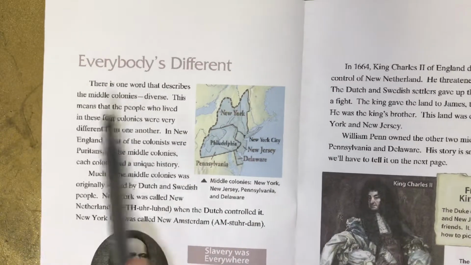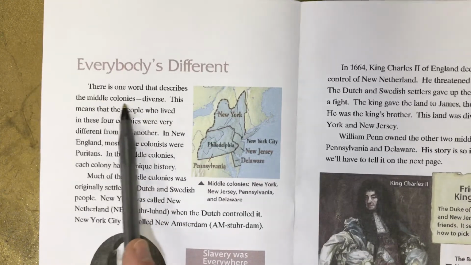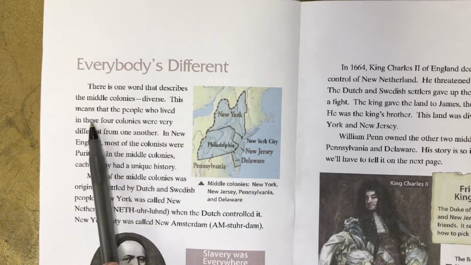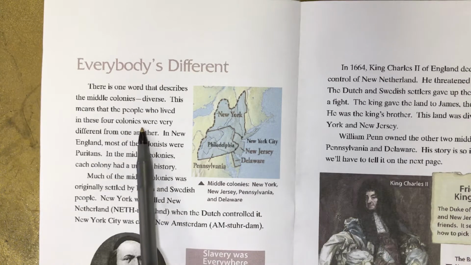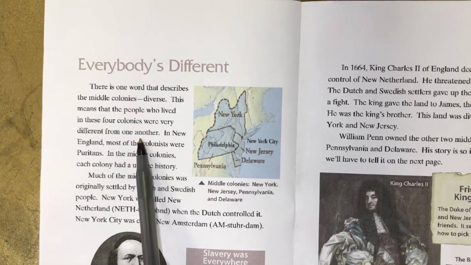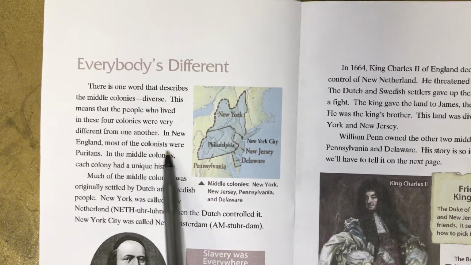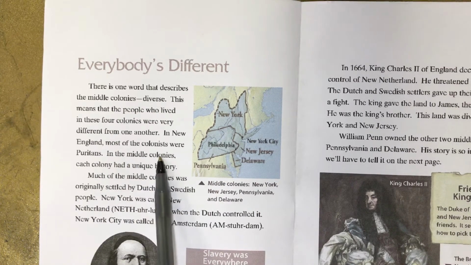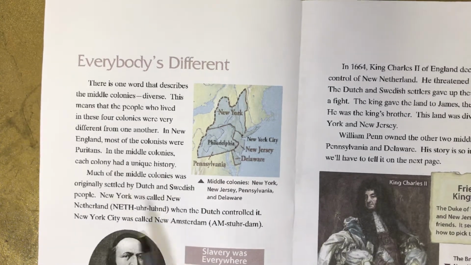Everybody's different. There is one word that describes the middle colonies: diverse. This means that the people who lived in these 4 colonies were very different from one another. In New England, most of the colonists were Puritans. In the middle colonies, each colony had a unique history.